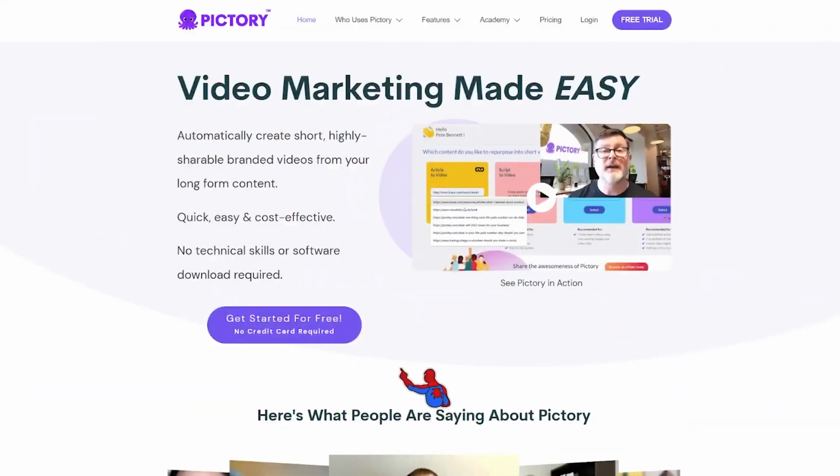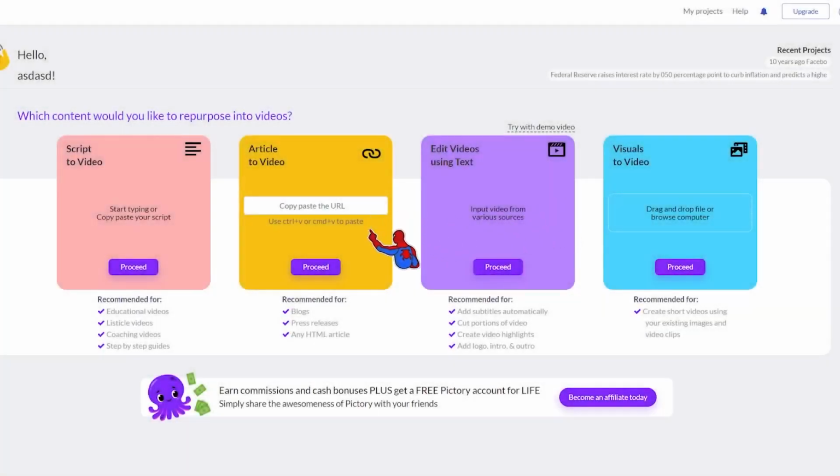So on here on Pictory, what we're going to do is generate the videos. Pictory is this really amazing tool that allows you to generate a whole video that is already cut, already has subtitles, already has the images, the videos, everything. Literally just input the text and it's going to generate the video for you. So first you have to create an account. I'm already logged in.